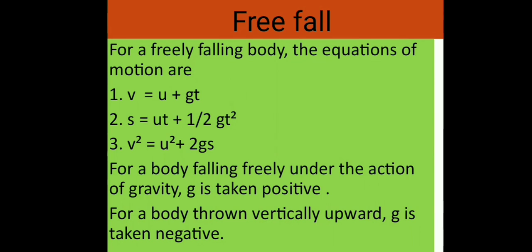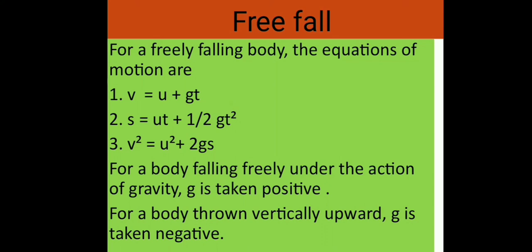Free fall. A body is released near the surface of the earth and is accelerated downward under the influence of the force of gravity. In the absence of air resistance, all bodies fall with the same acceleration near the surface of the earth. This motion of a body falling towards the earth from a small height is called free fall. The acceleration with which a body falls is called acceleration due to gravity, and it is denoted by small g.